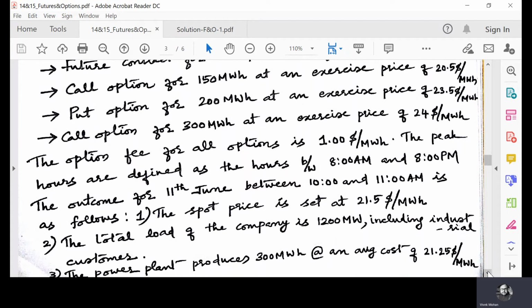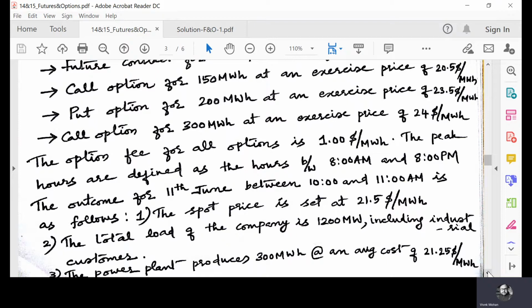It is also given that the option fee for all options, that is the premium for the option contract, is $1 per megawatt hour. The peak hours are defined as the hours between 8 a.m. and 8 p.m. The positions which we have seen here are for 10 a.m. to 11 a.m. So this comes under peak hours.